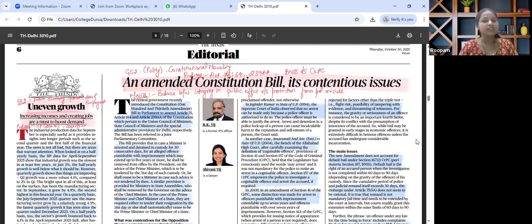For the mains perspective, the same article is to be seen through the lens of the balance between integrity in public office versus protection from political misuse, constitutional morality and presumption of innocence till found guilty, and the need for institutional safeguards against arbitrary arrest. So this is how this article is to be read and revised from today's paper.